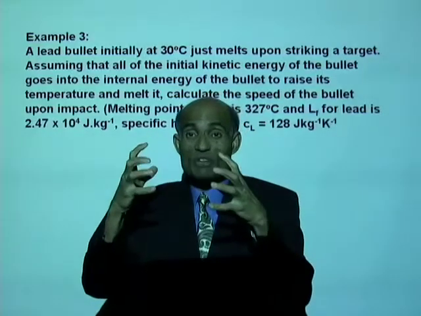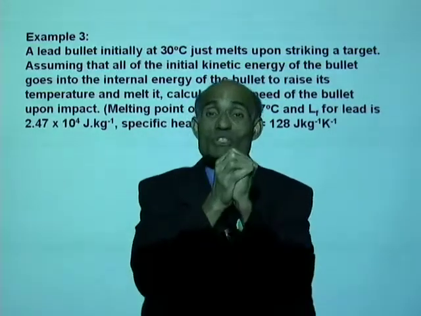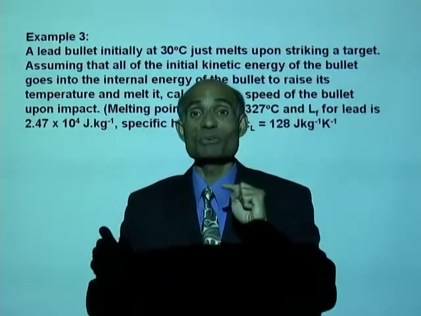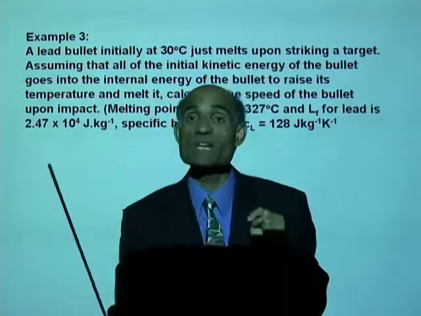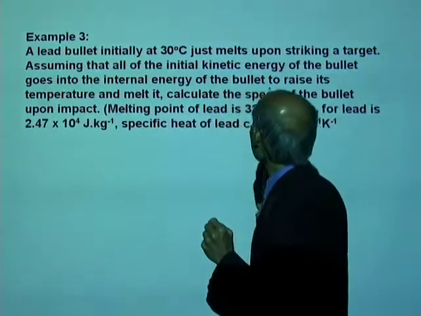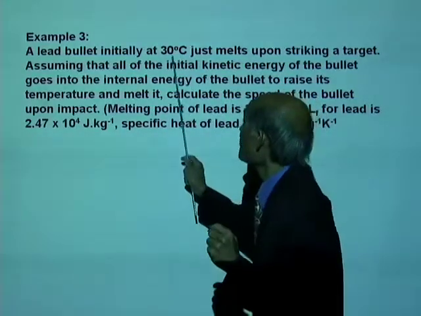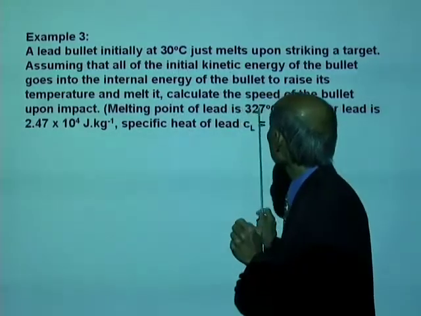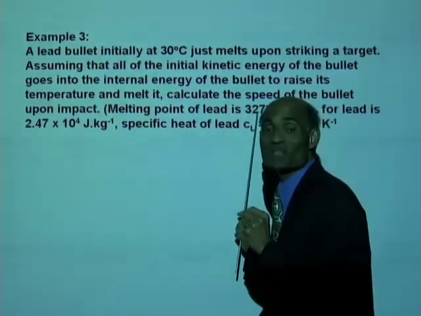And all that energy is going to become a quantity of heat. And what is that quantity of heat going to do? That quantity of heat, first of all, increases the temperature of the bullet from 30 degrees to 327 degrees.